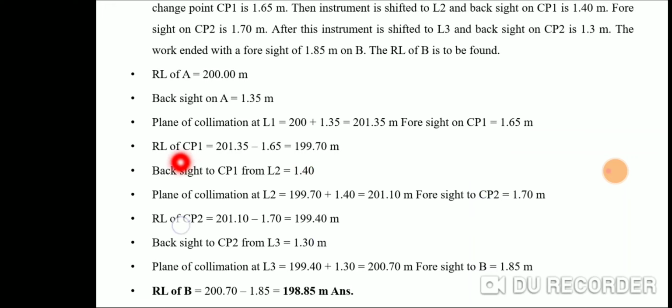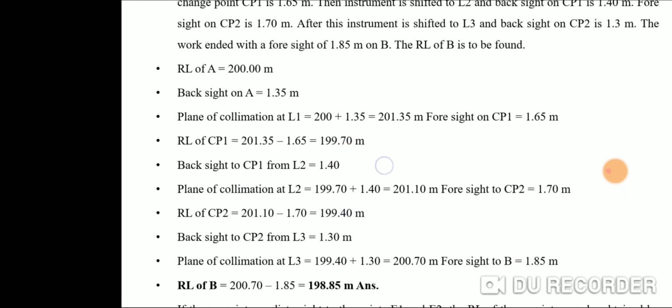So RL of CP1 will be HI minus foresight. HI will be 201.35 minus foresight 1.65. Subtraction of these two terms gives us 199.70 meters, that is the RL of CP1.